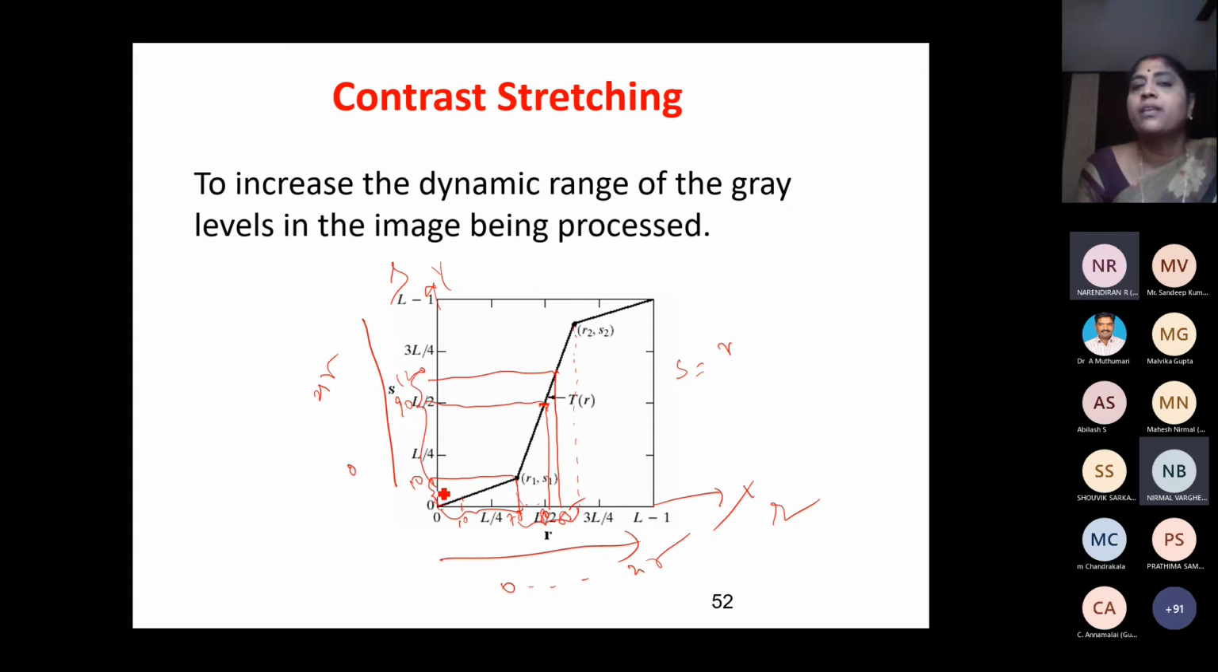If you take this portion, this is less, Y value is more. Can you see? So this is called contrast. I want to stretch the contrast in a particular range. So in this range alone, I want to increase the contrast. Hope you understood what I am trying to say.